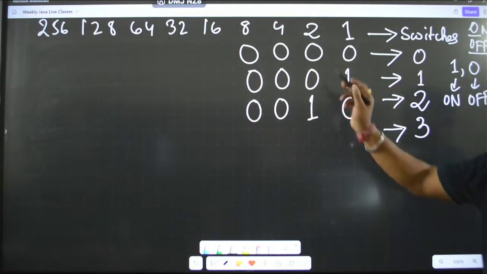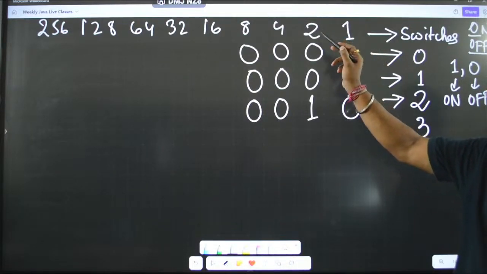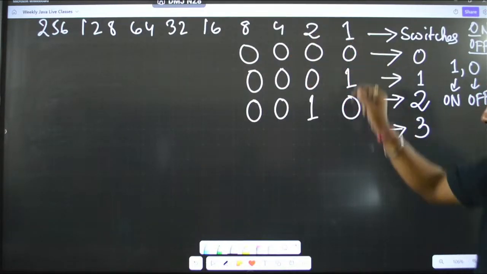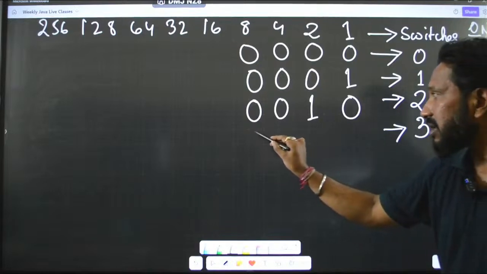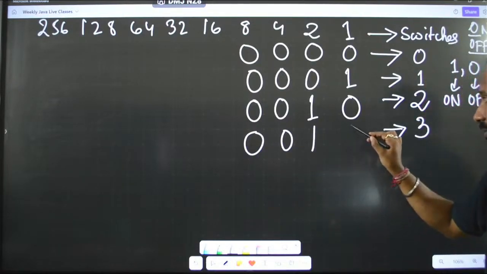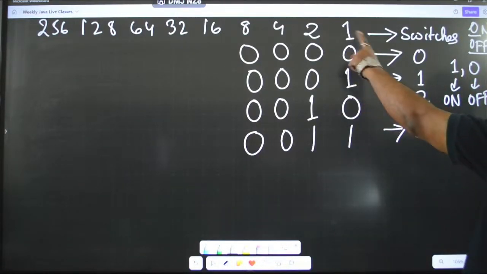That is the thing. 2 plus 1 gives you 3. So, ultimately, whenever you can add up, just put those switches as on, okay? So, what I will do, 0 0 1 1. See, make sense? 2 plus 1 is giving you 3.